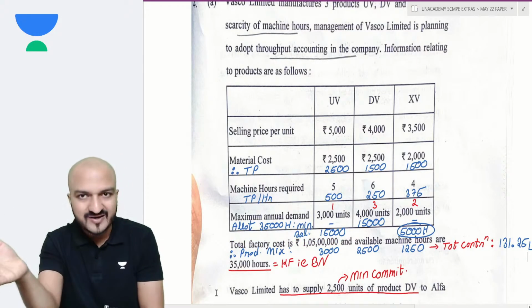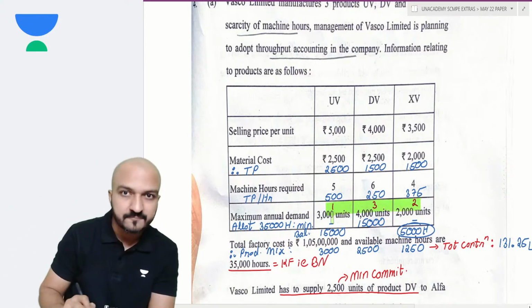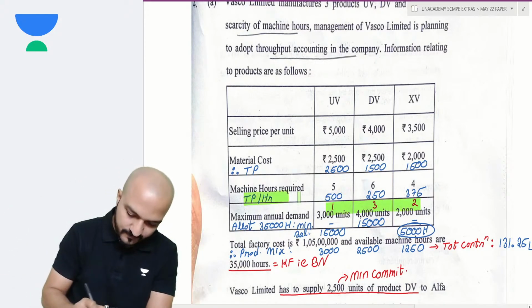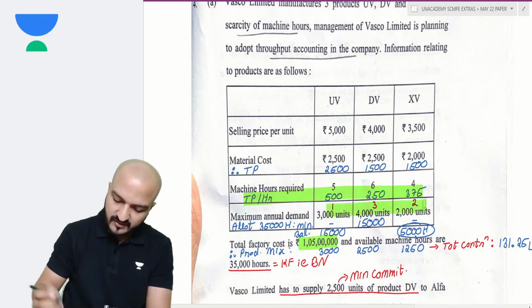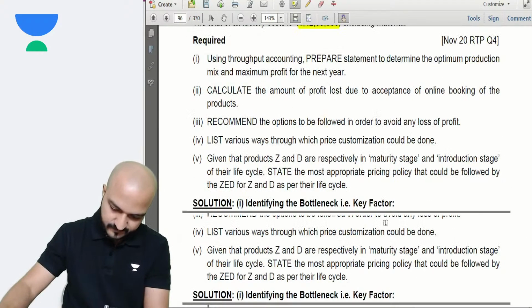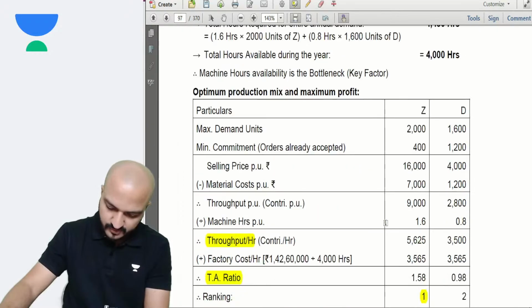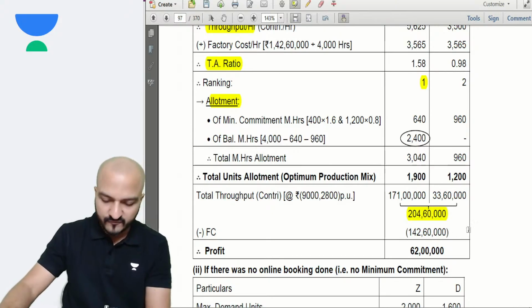See, I wanted to give you fast answers, so I didn't use that. You use that, then also your ranking will still come the same, right? So you take the throughput per hour divided by factory cost per hour will give you the same ranking, and then allotment and profit also comes the same. Yeah, so in short, that gives you total contribution minus the factory cost will give you the profit.